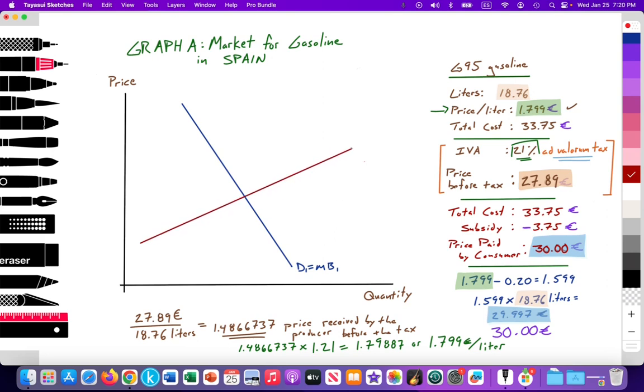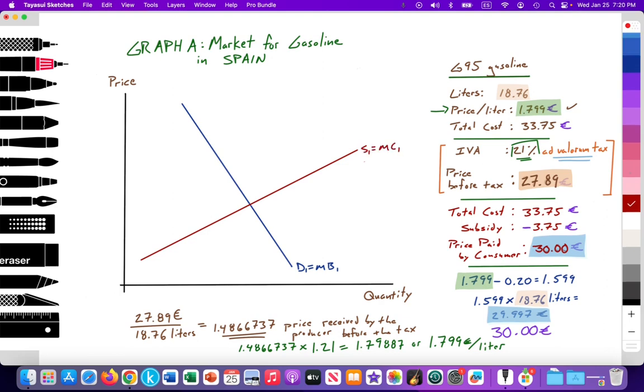So here I have my supply curve. Actually, let me draw that. Let's draw it like this. Okay, so here we have our supply curve, and that's equal to S1 equals the marginal costs of production, and the intersection provides our free market equilibrium. So right here, I'll label this point A, make it a little bit bigger.